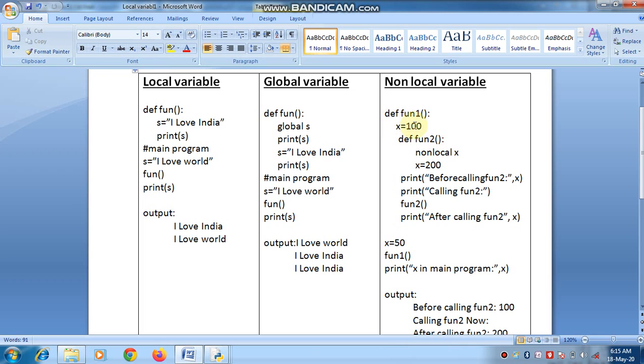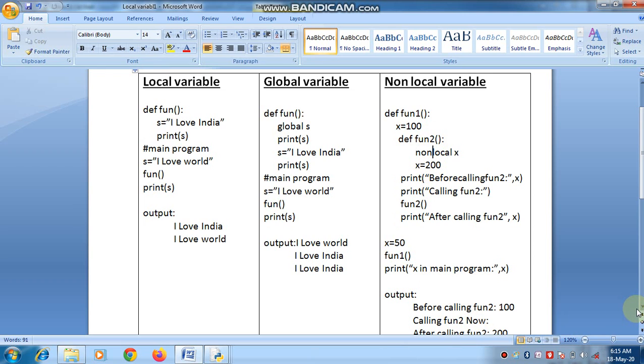So here x equal to 100, and in this function non-local x means this x, and here we change the value to x equal to 200. When we call this function, the output will be, before calling function 2, the value 100 of x, and after calling this function the value will change from 100 to 200.